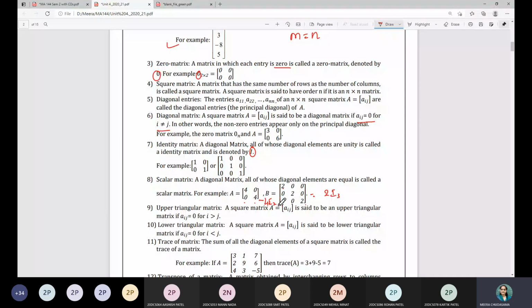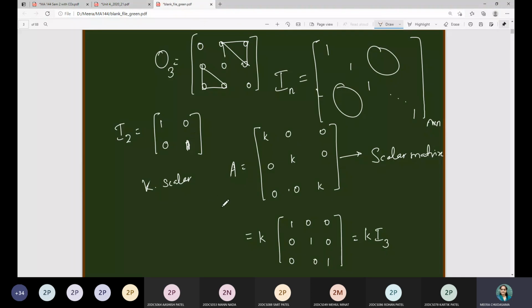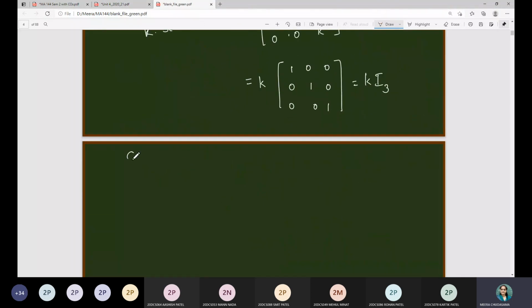Next definition is upper triangular matrix. So what is the definition? First of all, a square matrix is said to be an upper triangular matrix if Aij is equal to 0 for i greater than j. Let me write Aij is equal to 0 for i greater than j.